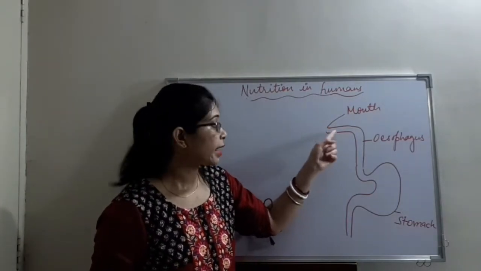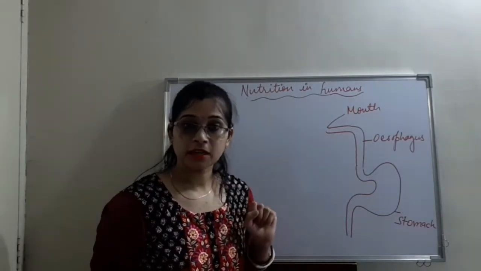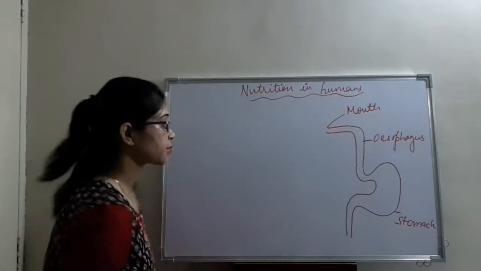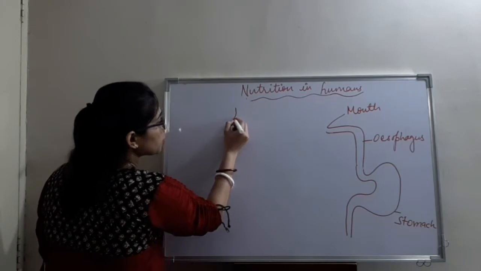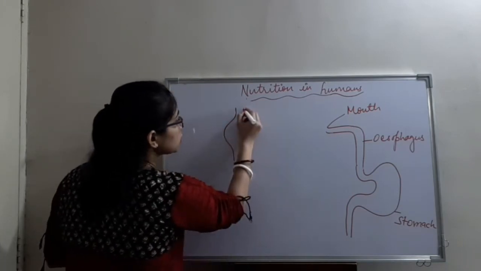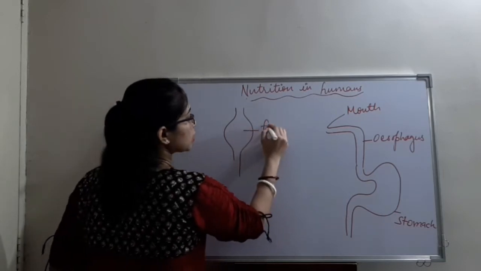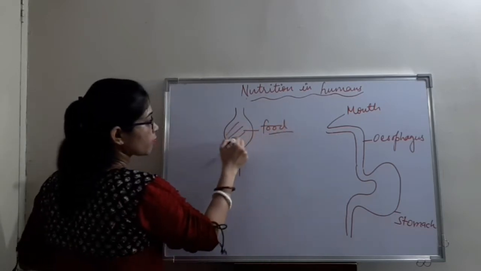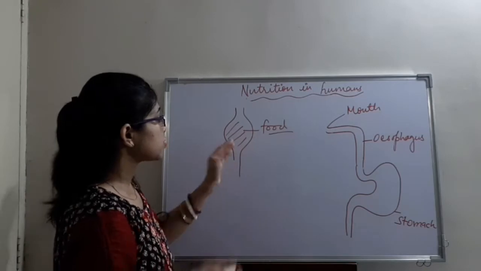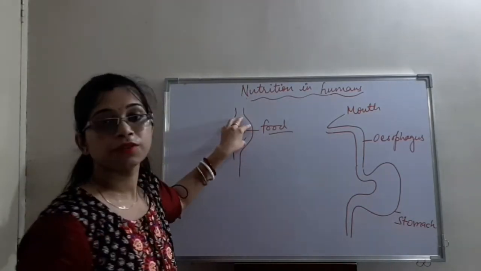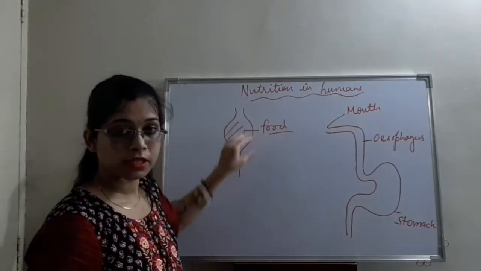From there, it enters the esophagus through peristaltic movement, and throughout the esophagus it shows peristaltic movement. I would like to show what type of structure is formed in this type of movement. For example, the food particle is right now present here. So in the esophagus, a swollen type of structure will be formed when the food is present here.